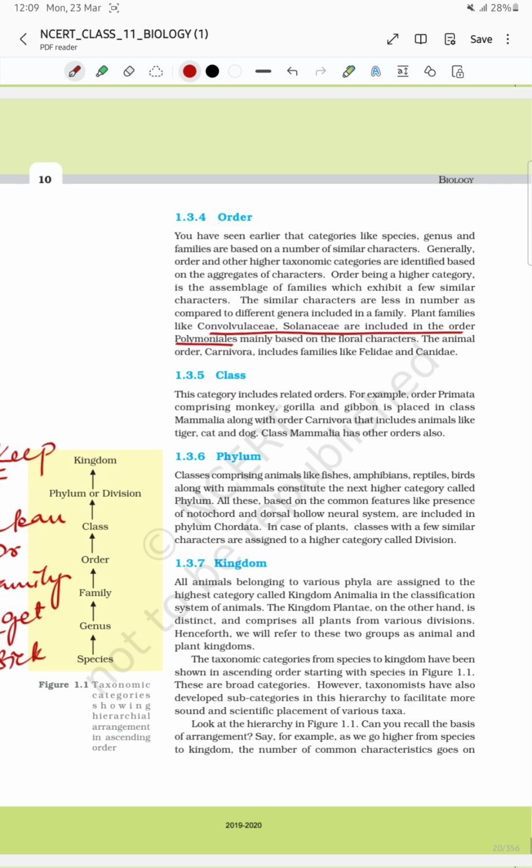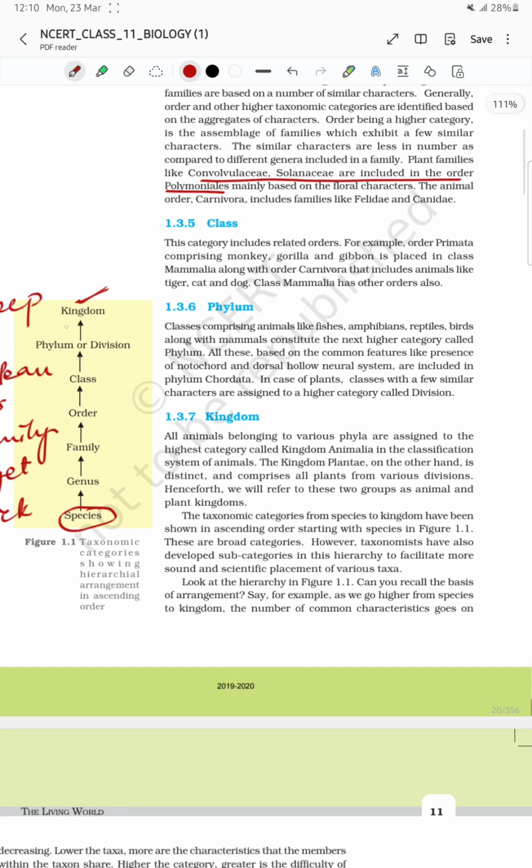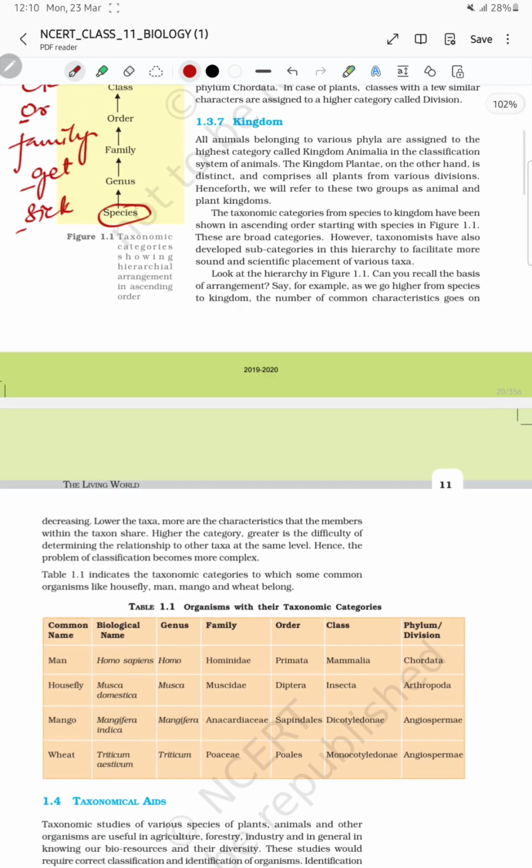As you go into higher categories, there will be fewer similar characters. Like in species, the organisms will have most of their characters matching, but as you go to kingdom, there will be differences among the organisms and very few characteristics will be similar. Now phylum is used for animal and division is used for plant. This is again a very important question for your NEET.